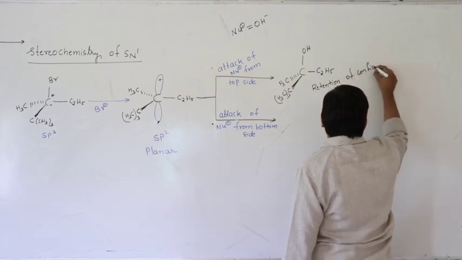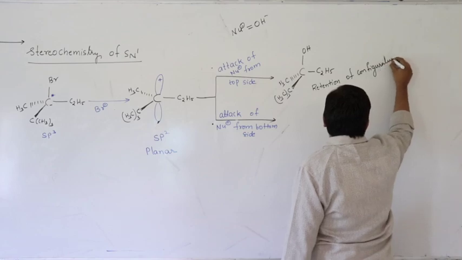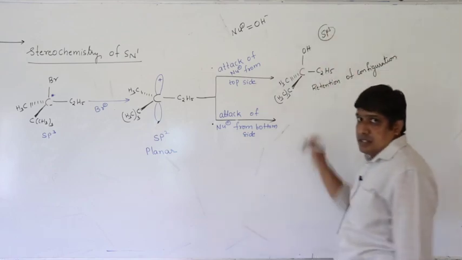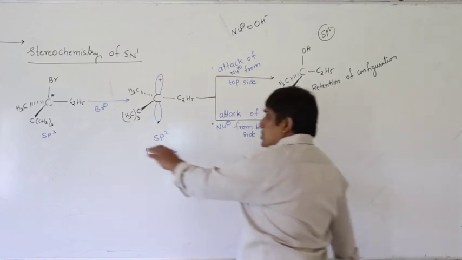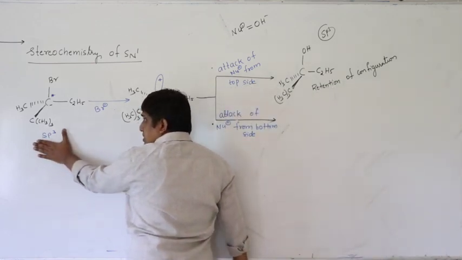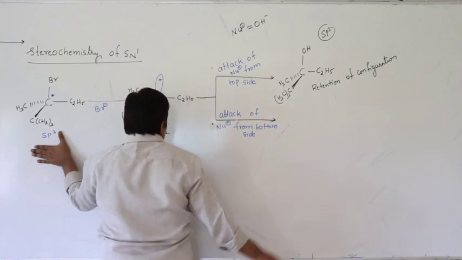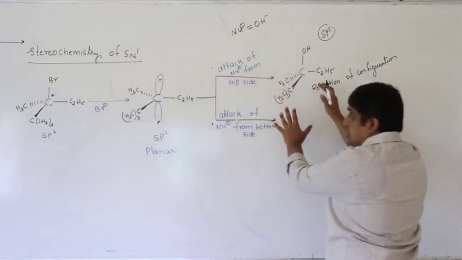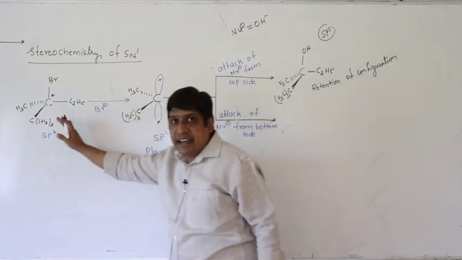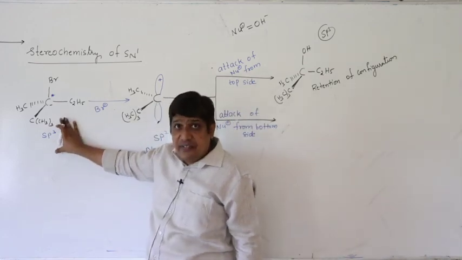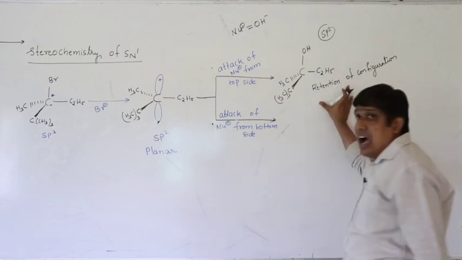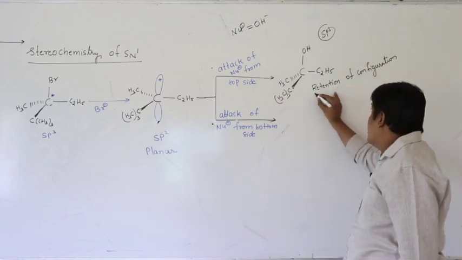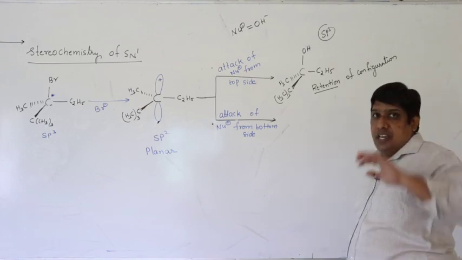What is the meaning of retention of configuration? Suppose the alkyl halide, the substrate, is sp3 hybridized, remember, because it has 4 bonds. If top side attack takes place, the product configuration will be the same as that of the reactant. If it has R configuration, here also it possesses R configuration, right. Since its configuration is retained, we call it retention of configuration.